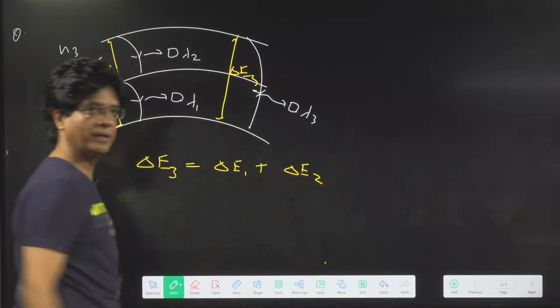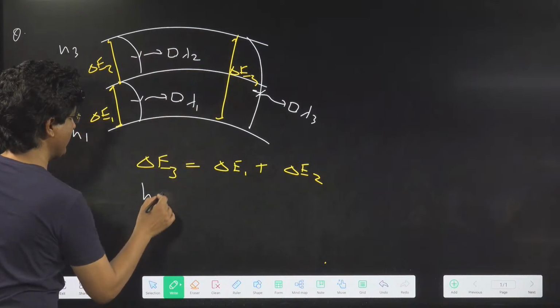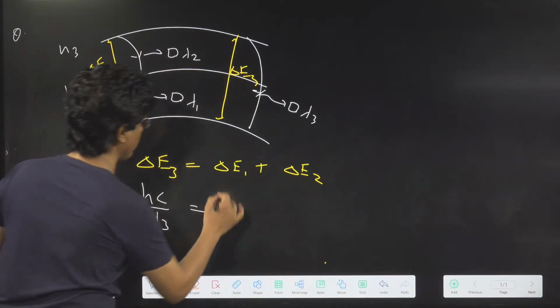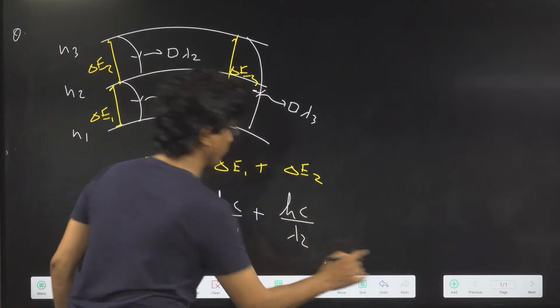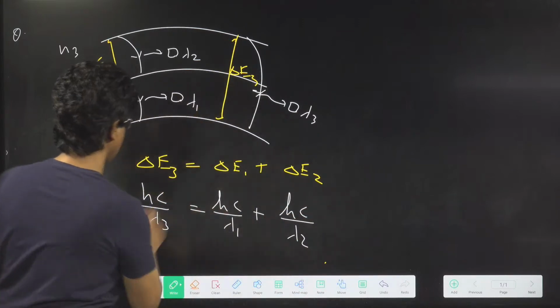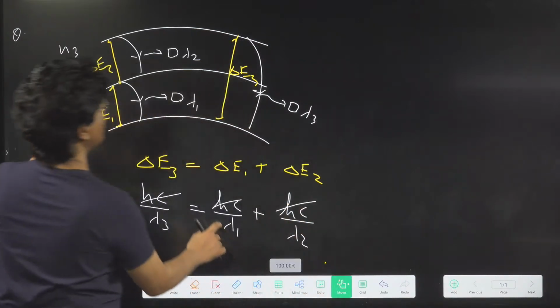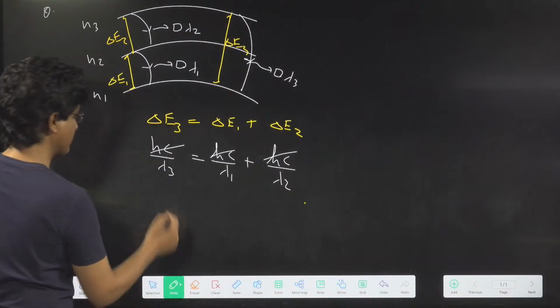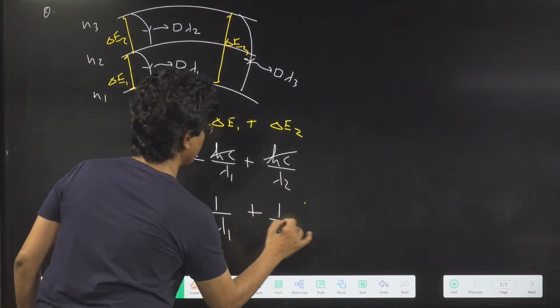Yes or no? Everyone will agree. And since we're talking about photons, the relationship is that hc upon lambda 3 is equal to hc upon lambda 1 plus hc upon lambda 2. Will you all agree? hc will cancel, and I believe this will be 1 upon lambda 3 equals 1 upon lambda 1 plus 1 upon lambda 2.